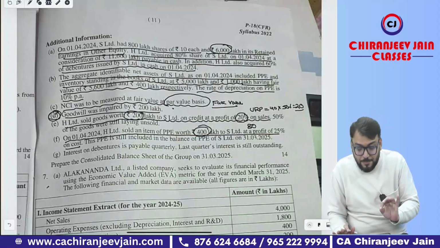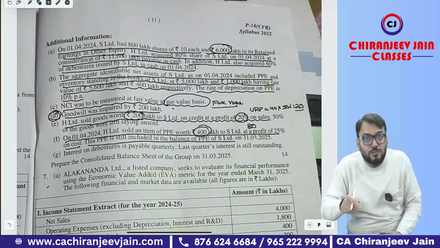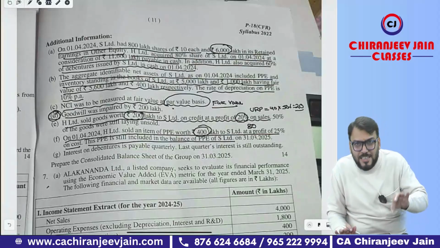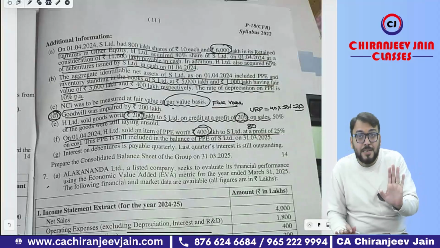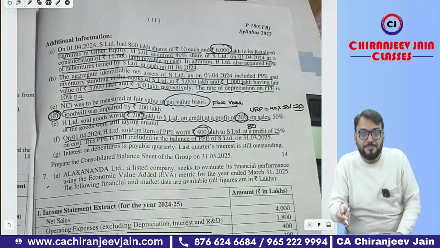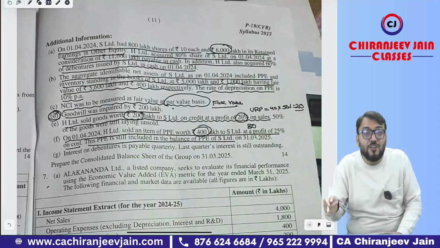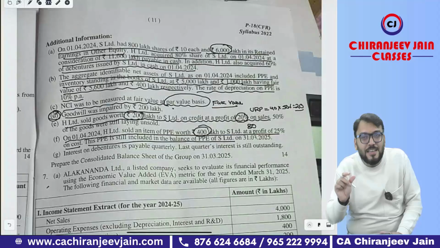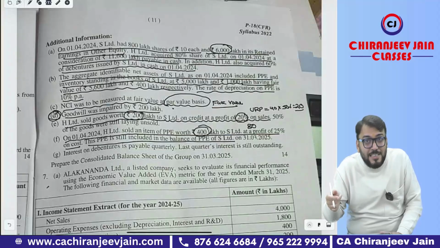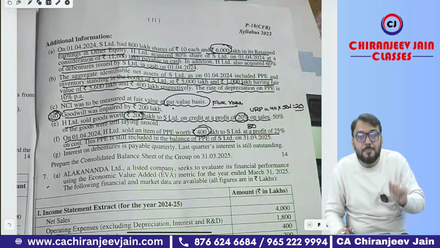To eliminate that, you can see the PPE is still included in the balance of PPE in S Limited, that remains unsold. You need to eliminate that. What journal entry will we do? This is a downstream transaction, retained earnings account debit to PPE. Correct. But can I say S Limited has also calculated depreciation on this PPE? They have calculated depreciation on 400, and 400 includes URP, which is getting cancelled. It means whatever extra depreciation on 80 has been calculated by S Limited also needs to be cancelled. It means we need to decrease the depreciation amount.